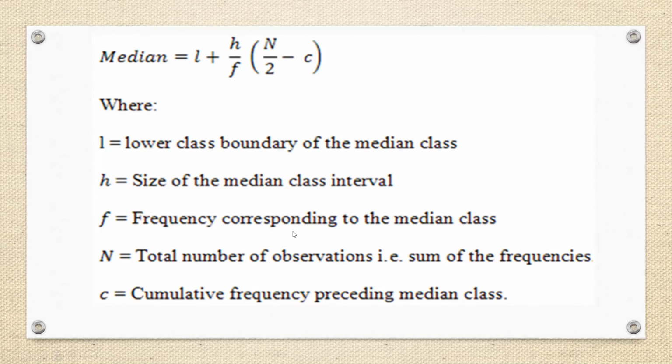Frequency F is the frequency corresponding to the median class. When you have selected the median group, you find its corresponding frequency. N is the total number of observations, that is, the sum of all the frequencies. C is the cumulative frequency preceding the median class, so we take the value just above the median group, the cumulative frequency before the median group.